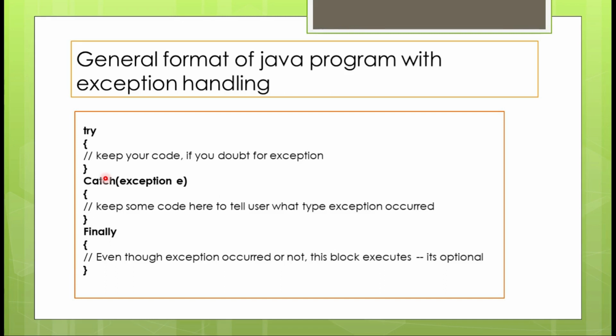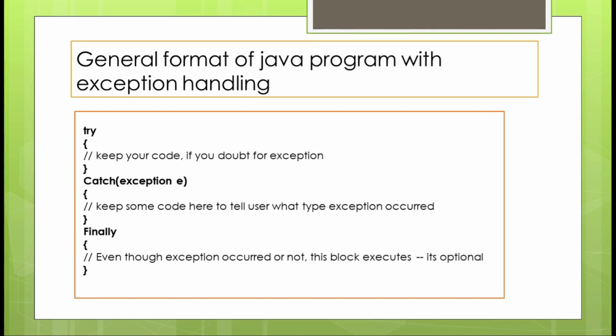This is the meaning. Now, how to use it? If you have any doubt about where an exception may occur, for example, whenever you are using an array with some size, and you are not sure, assigning a value may go out of bounds, or you doubt an ArrayIndexOutOfBoundsException, or an ArithmeticException like divide by 0, or FileNotFoundException.